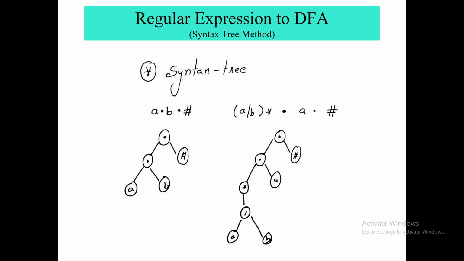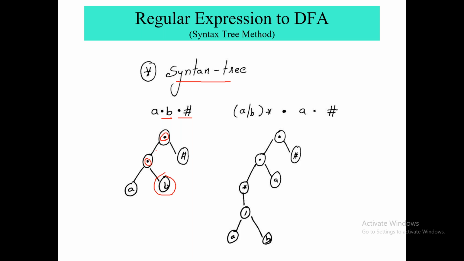So now what we will do, we will construct the syntax tree. While constructing this syntax tree, keep in mind that you will go from right to left. First you will consider these two things, hash and dot. First you are placing dot here, keeping this dot in the root node, and you are placing this hash on the right side. After that, you will be moving forward with this dot node. First you will keep this dot, and on the right side you will keep b.